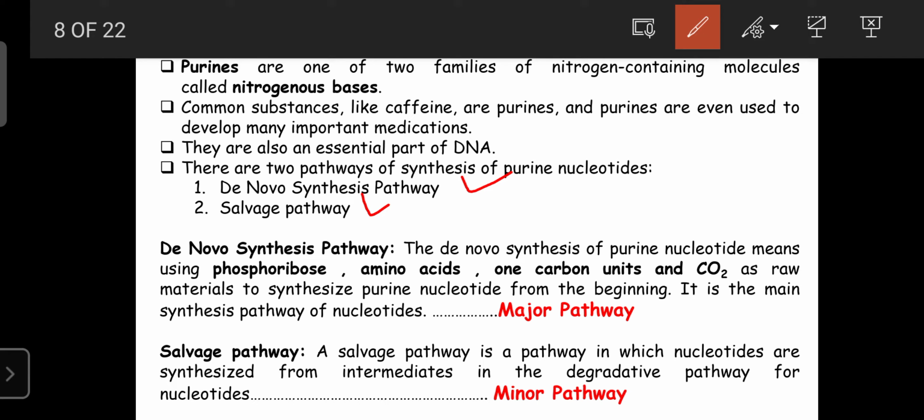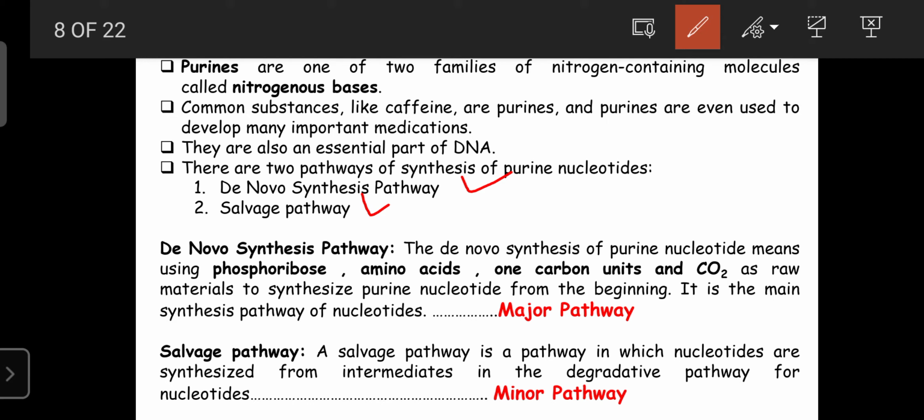From raw materials like phosphoribose, amino acids, and carbon dioxide, the purine nucleotides are formed, and that pathway is known as the de novo synthesis pathway. The de novo synthesis pathway of purine is the main synthesis pathway and is also considered the major pathway. Major means the maximum amount of the purine nucleotides in our body are synthesized from the de novo synthesis pathway.